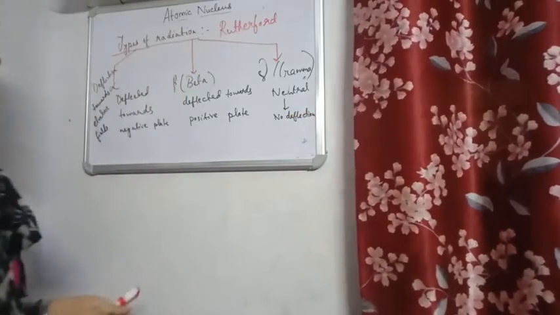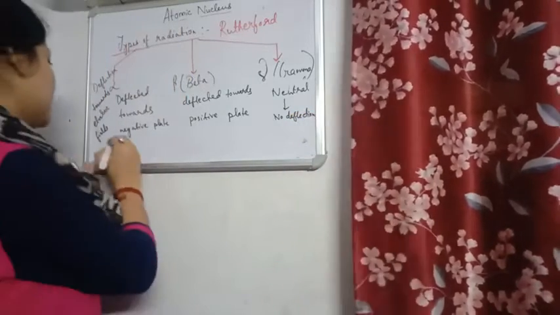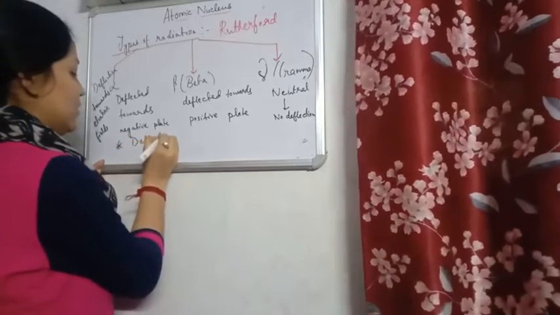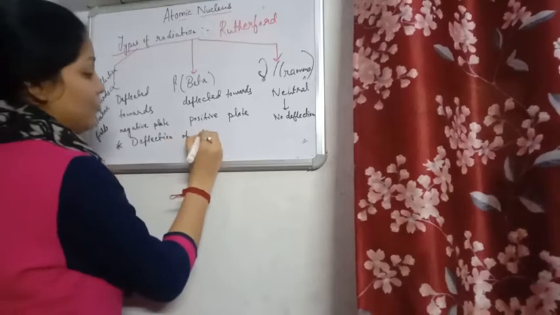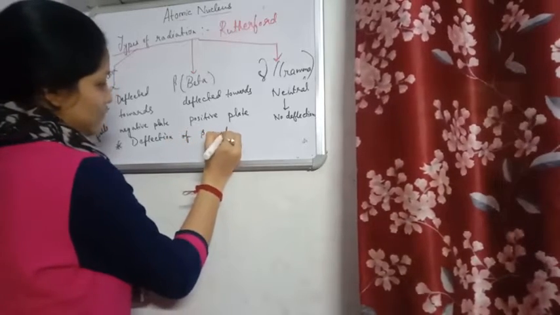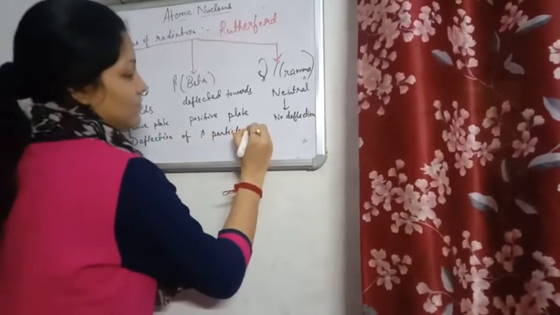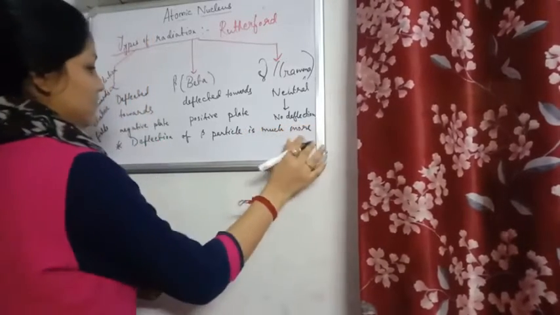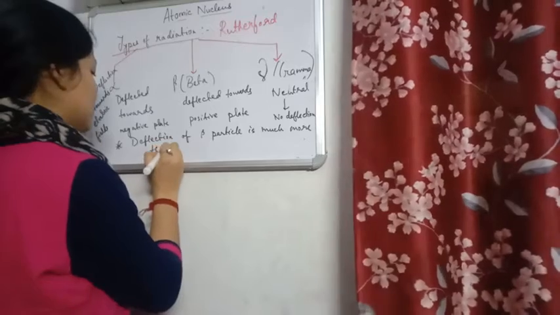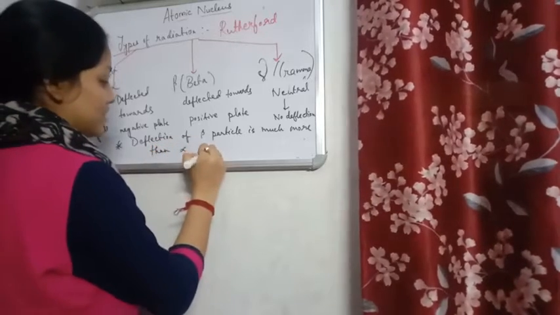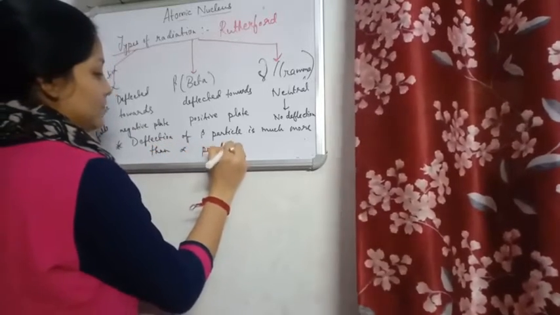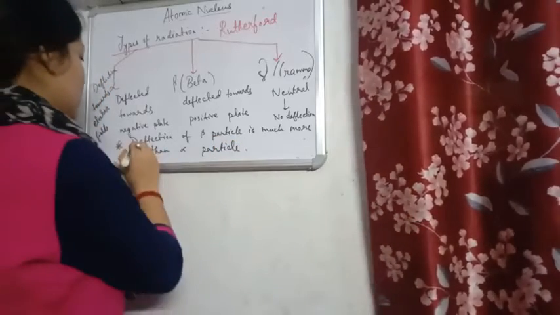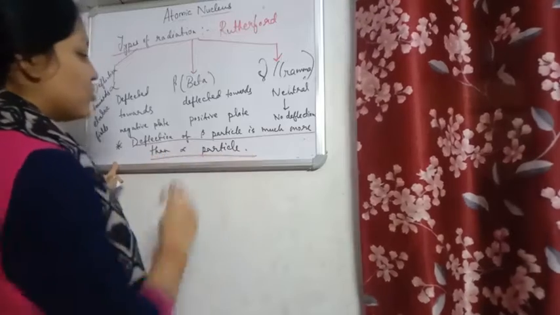Okay. So here, we need to remember this, very important. Deflection of beta particle is much more than alpha particle. Beta gets deflected more than alpha.